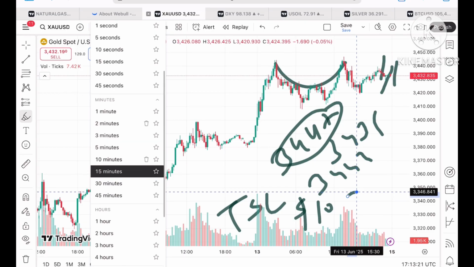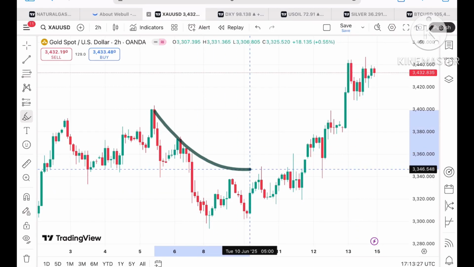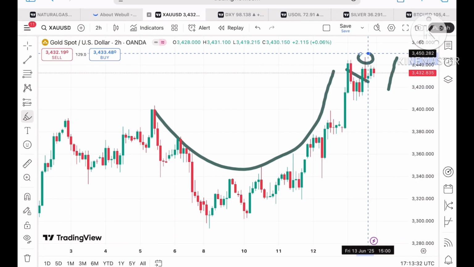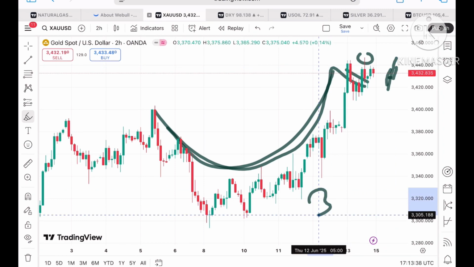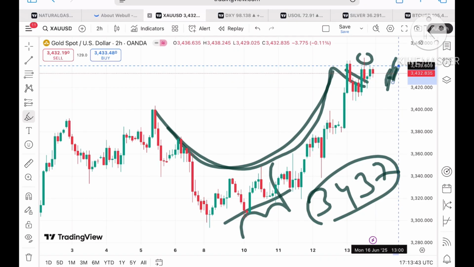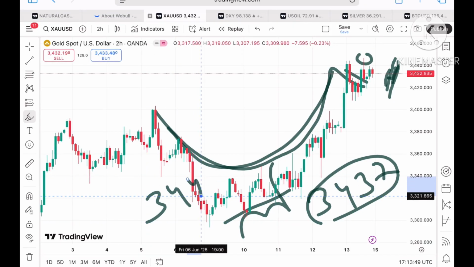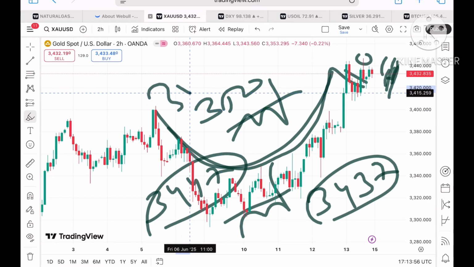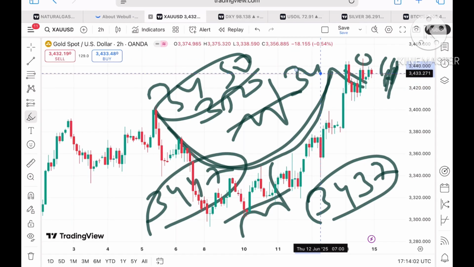Let's see how the 2 hours chart is moving. We can see a clear pattern forming towards an upside, and this pattern is supporting the higher side. It has already touched this particular level, and if the price sustains above this level, there is a probability of crossing a level of 34.37, and this level is already tested, so chances are high it can move towards 34.39. Once it starts sustaining above this level, there is a probability of crossing 34.47, so it can touch a level of 34.50, which is yesterday's high, and then a further upside towards 34.55, then to a level of 34.60, and then further upside.